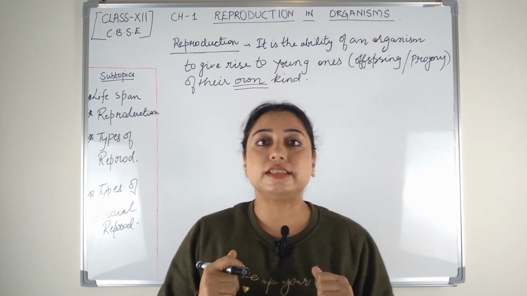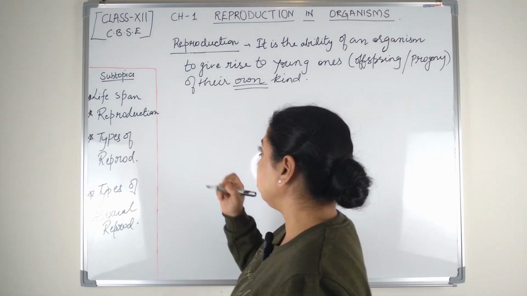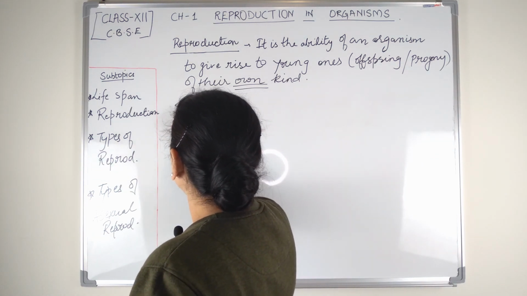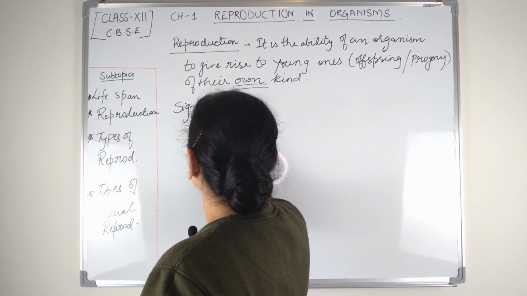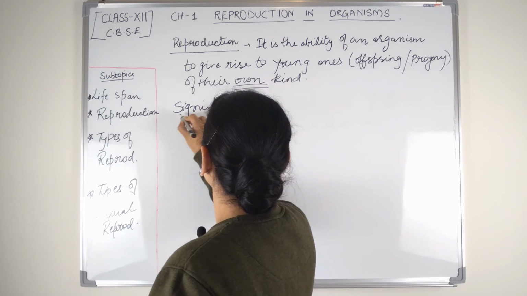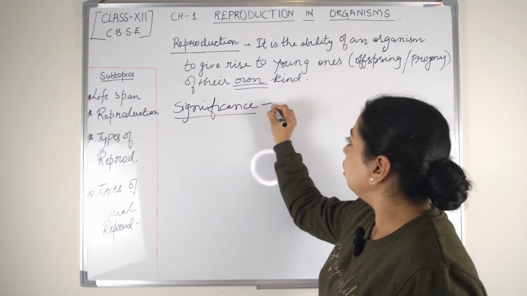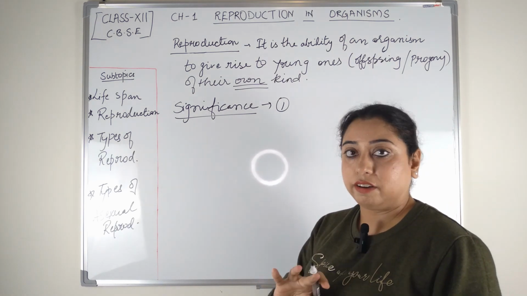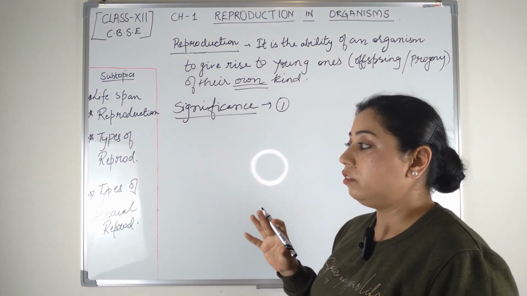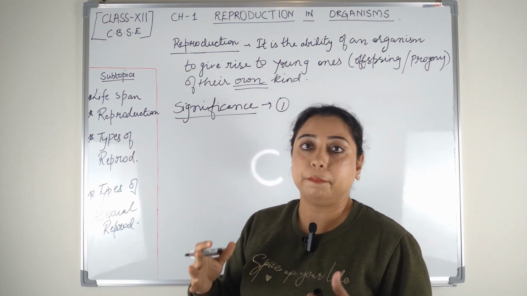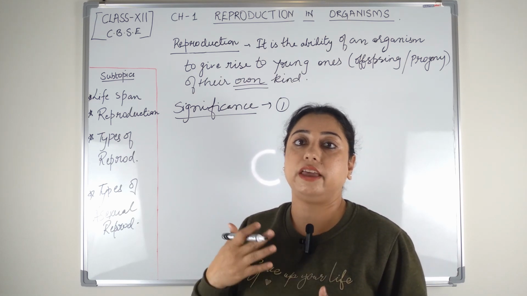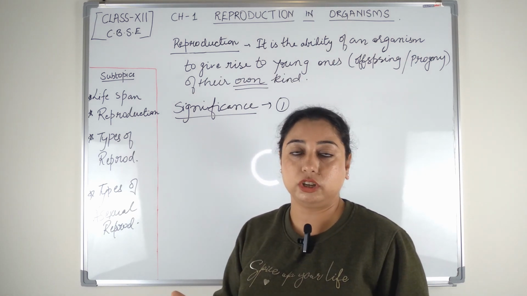So moving on to the significance of reproduction, let's see what the different significances are. First of all, we have already discussed that reproduction is the only way by which organisms can retain their species.